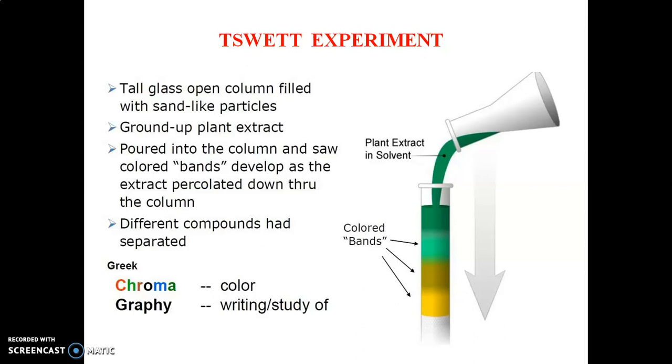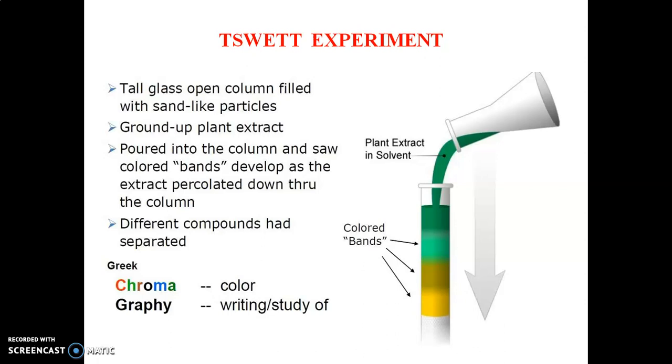As a part of history, we have covered the history part. As we know, Tswett, a botanist, discovered chromatography. He took a tall open glass column filled with sand-like particles, ground up with plant extract.